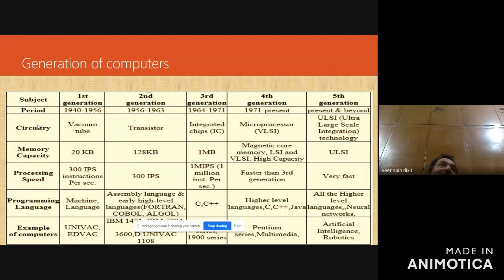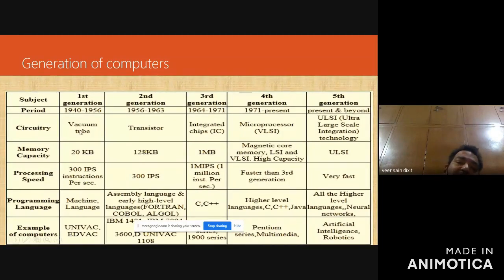Since English is the most accepted language in the world, programming languages should also be English-like. That's why Fortran, COBOL, ALGOL, C, C++ are English-like languages, known as high-level languages, and also known as procedural languages.